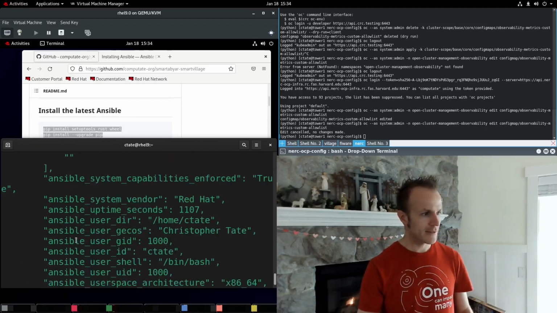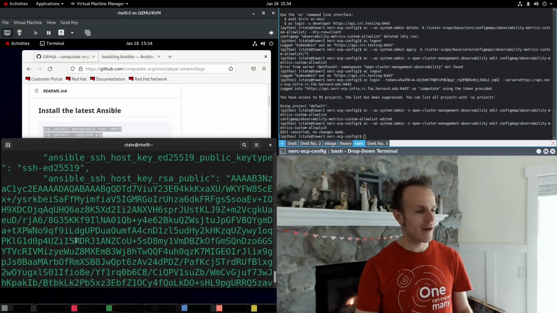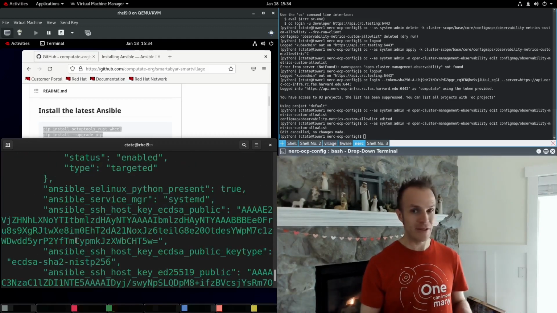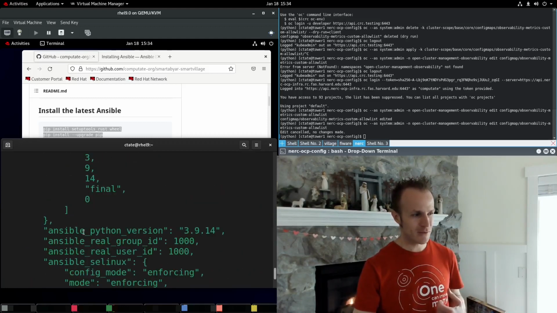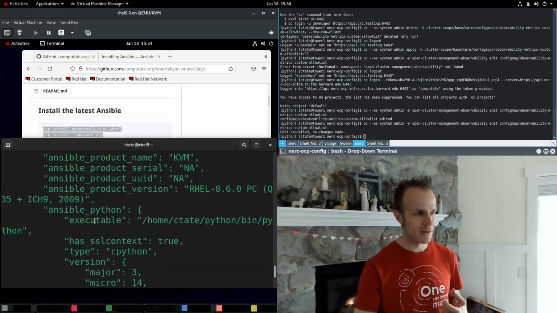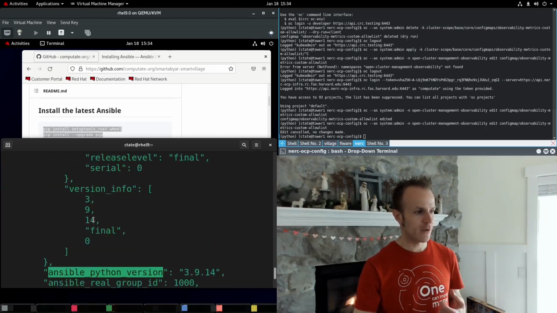And there we go. This is all the facts. When you run Ansible, it usually gathers facts about your system so that you can simply reference those with these environment variables. It's pretty cool.